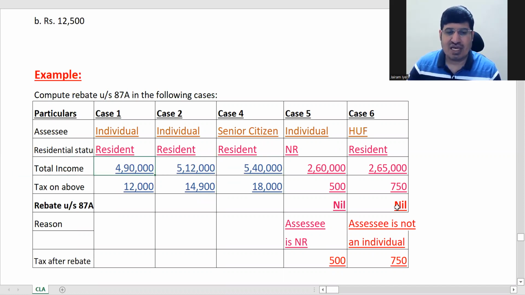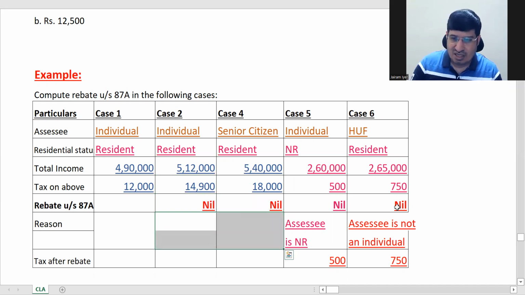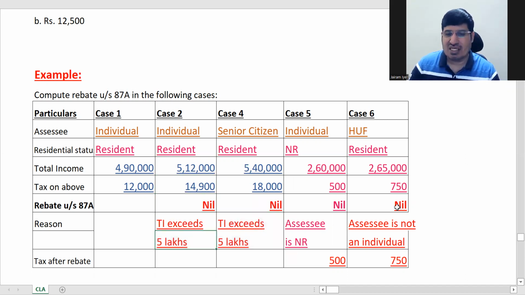Any doubt on any smaller things which you have not understood, you can also ping me and ask me. Okay, so in this case now, see here, in these 2 cases, total income is above 5 lakhs. So what was the condition for rebate? Income should be up to 5 lakhs. That is the first condition, remember. If income is above 5 lakhs, he will not get rebate. So these 2 rebate will be nil, and the reason will be: total income exceeds 5 lakhs.